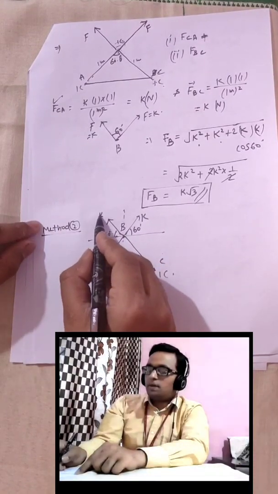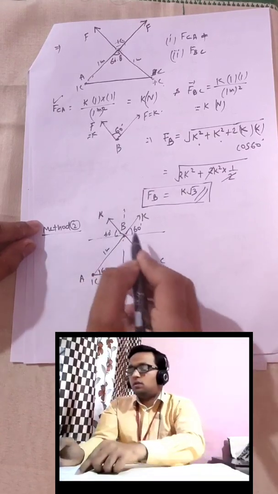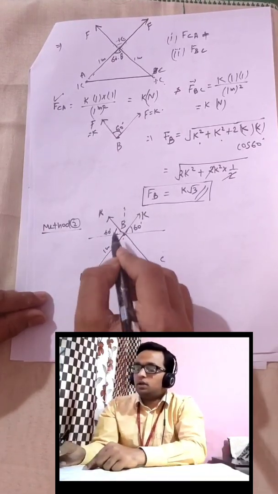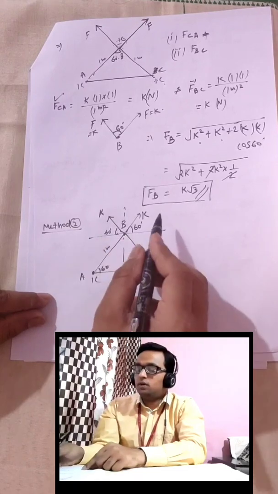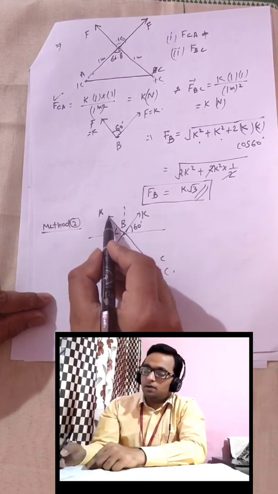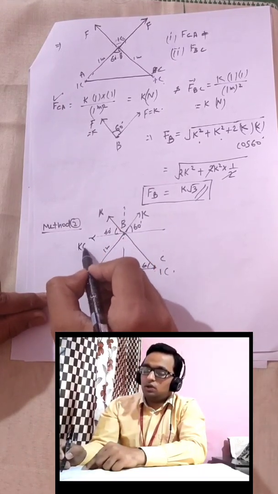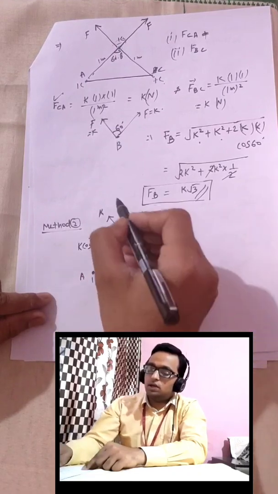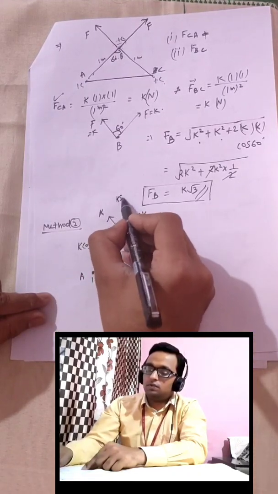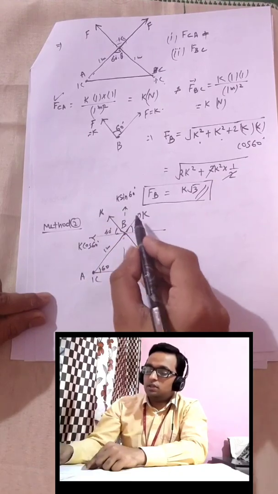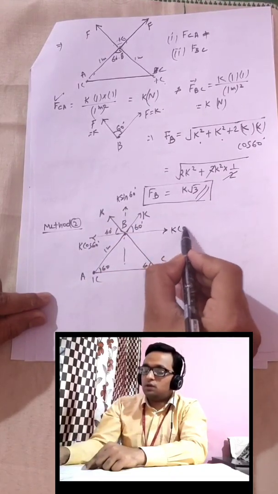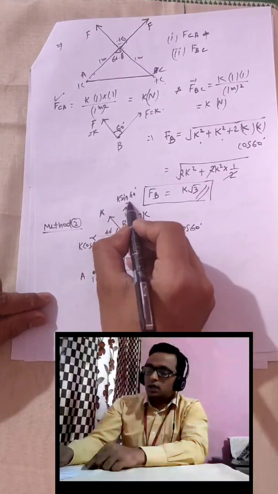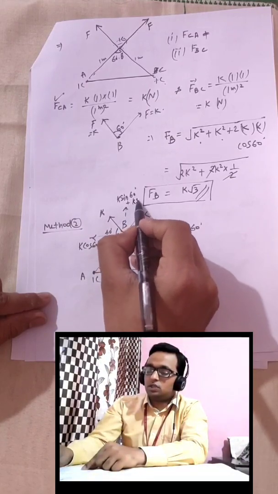So to solve this problem, we will apply the method of resolution of two forces. This component will be K cos 60. Similarly, this will become K sin 60, and here this K will have component K cos 60, and here it will have K sin 60.